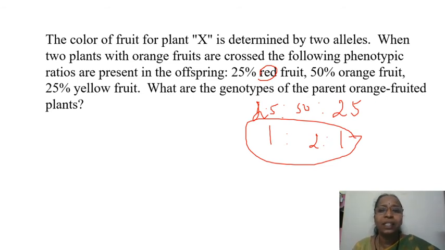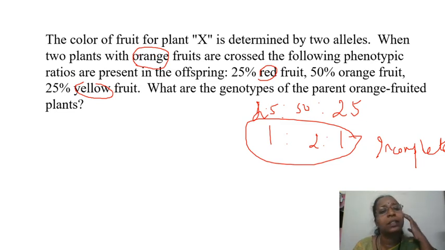In this case, it is a red fruit and yellow fruit. Combination of red and yellow will give you, there is a mixing of character, that is why it is orange in color. So it is an example for incomplete dominance, because there is mixing of characters.